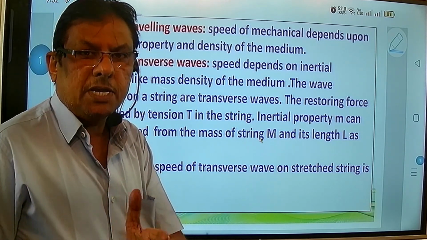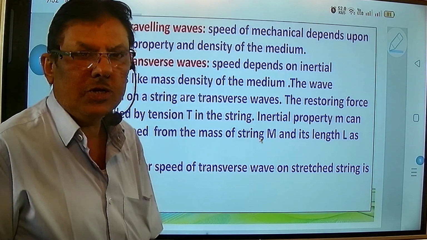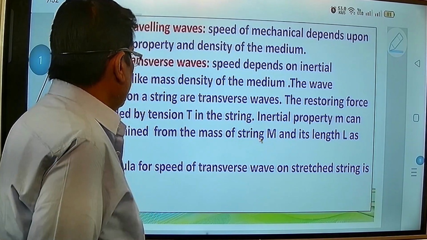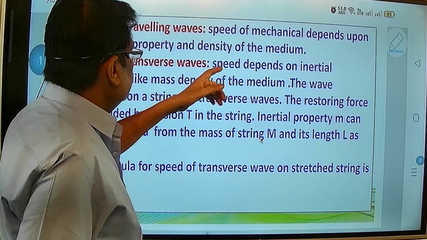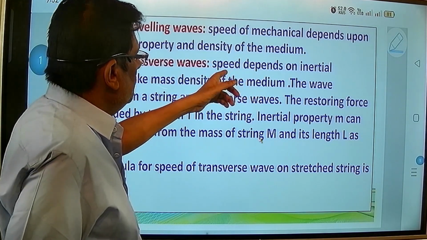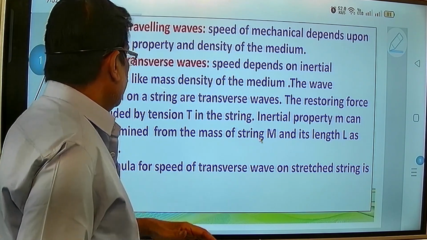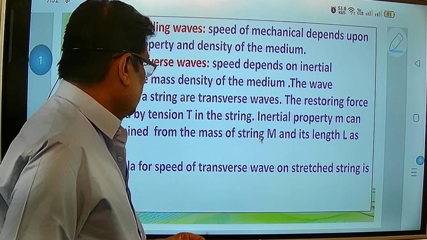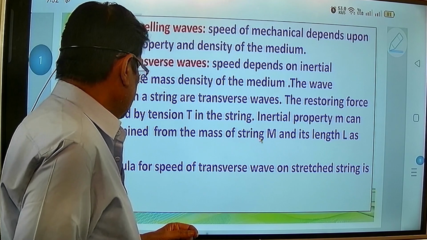At the same time, the particles are getting displaced from the mean position to and fro. So this speed will depend on the inertial property like mass density. Now mass density is very important of the medium.